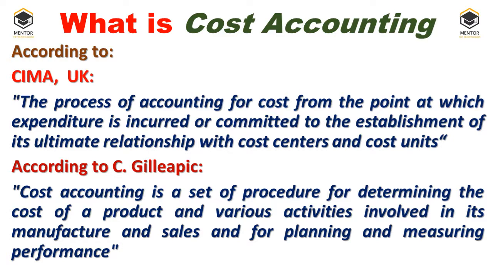Whatever expenditure is incurred till it's sold off comes under the cost accounting category, and it will be considered in cost accounting. And it is also for planning and measuring performance. The measurement of performance is one of the features of cost accounting, so performance measurement will take place.